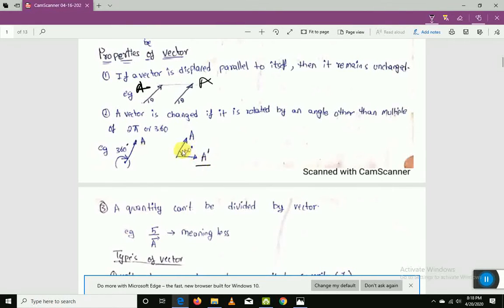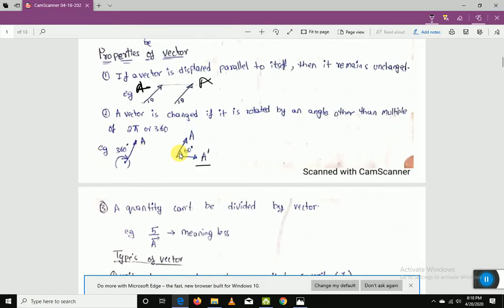The new vector after rotating, A and A dash are not the same now. They are entirely different things. I hope you understood this. This is also an important property to distinguish vectors. If you understand point number one, you can even visualize that if there is a change, then these both won't be the same thing, right?